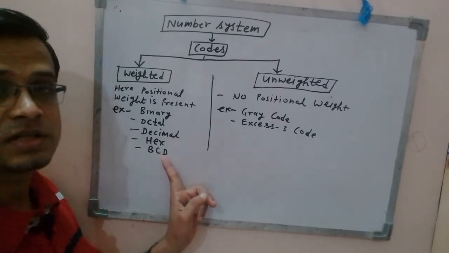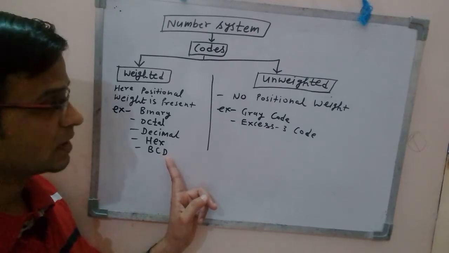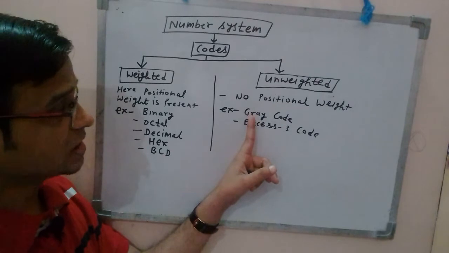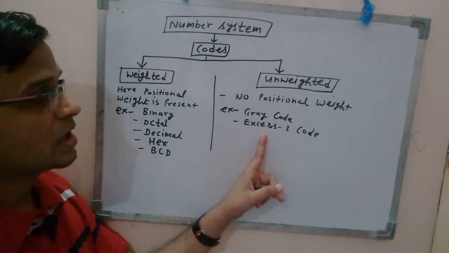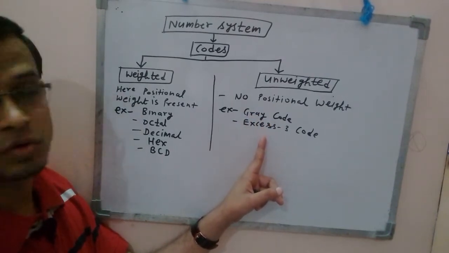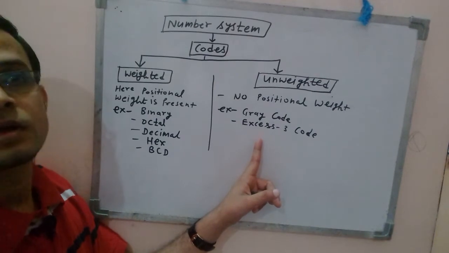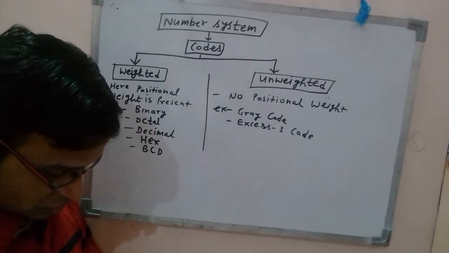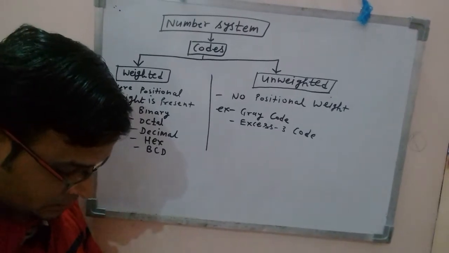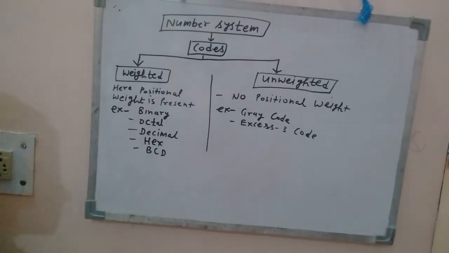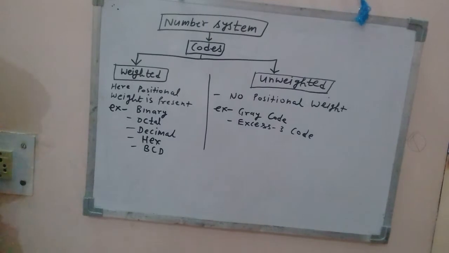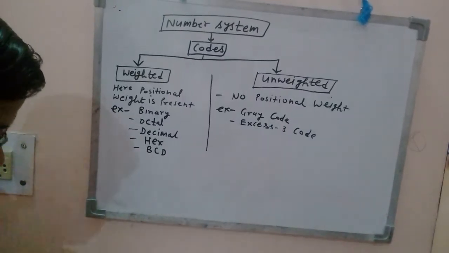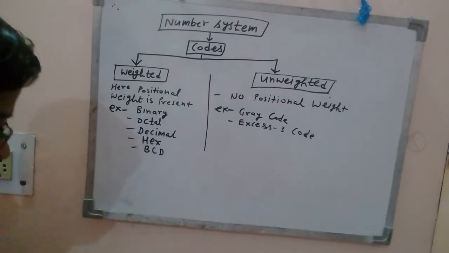Similarly, BCD is binary coded decimal, right? The remaining codes are gray code and XS3 code. They are said to be unweighted codes because they do not have positional weight for their bits, right? So in number system, questions may be asked in various forms. We shall discuss one by one.